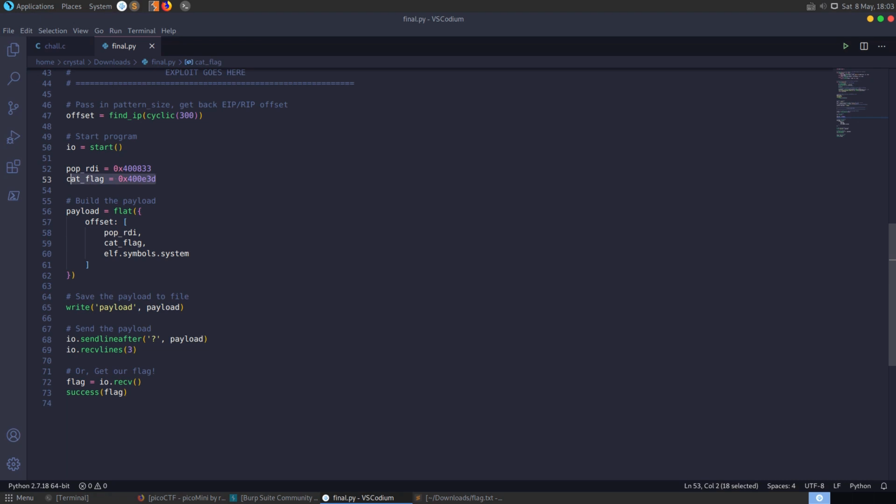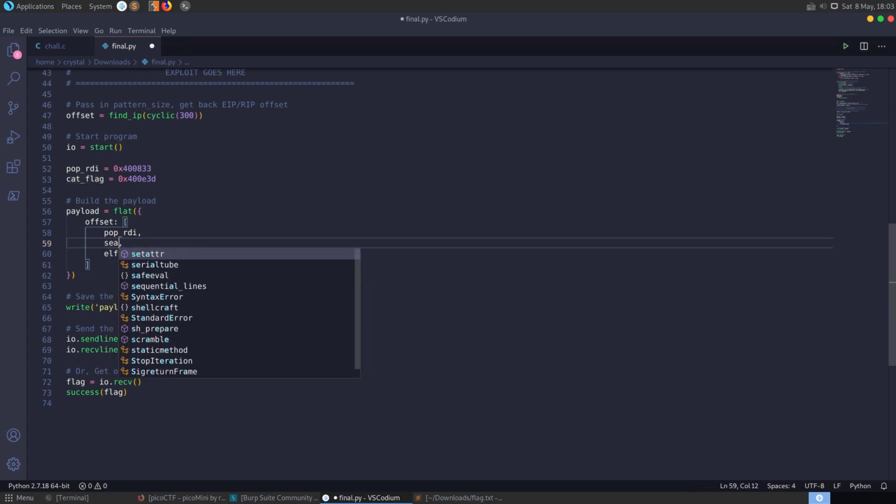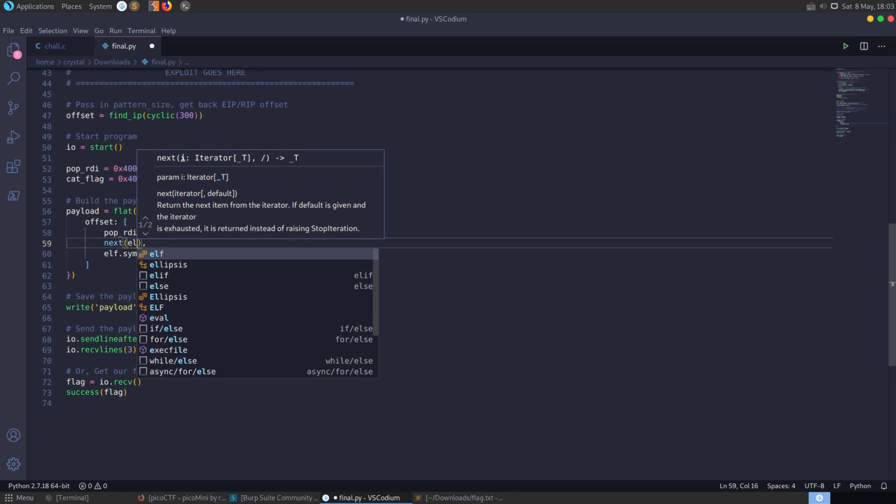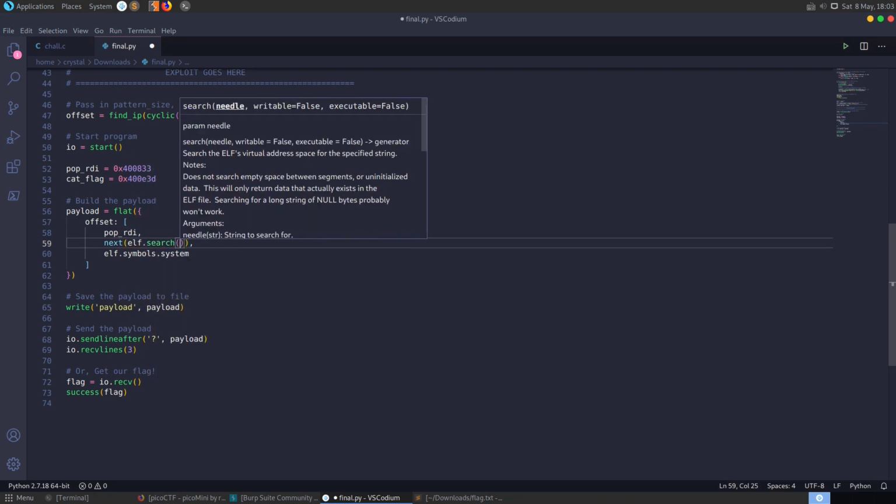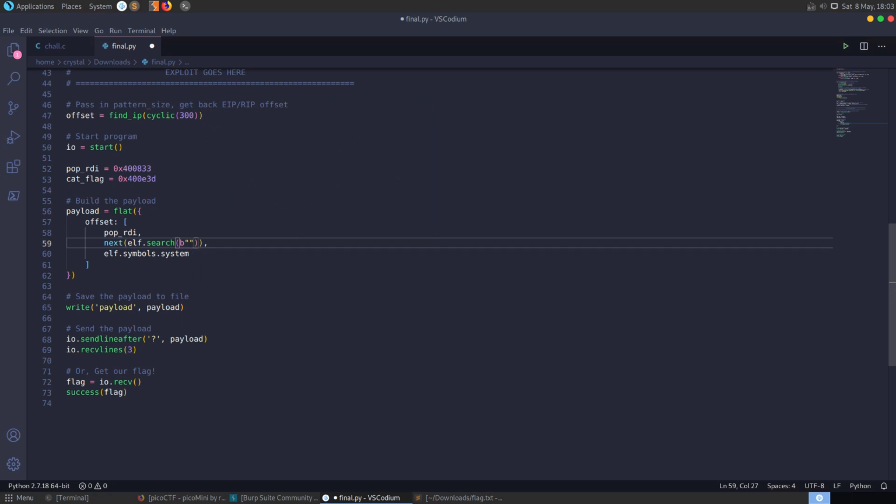Let's see as well, rather than using this cat flag here, we could do elf.search, and then we can search for, well, I think we want the whole thing, bin cat flag.txt.